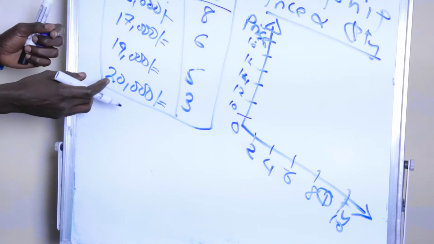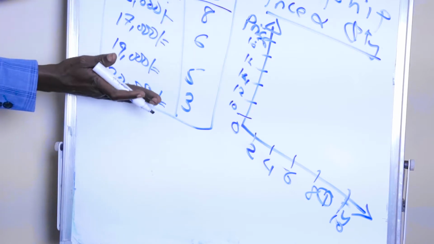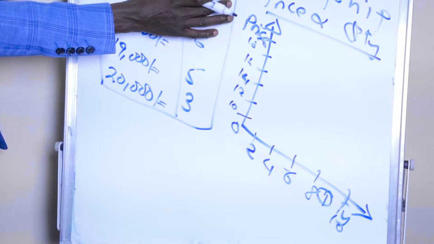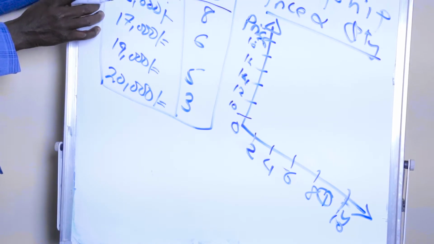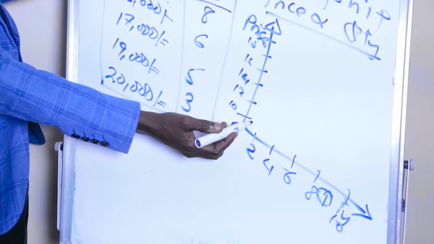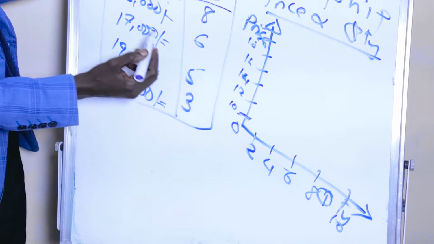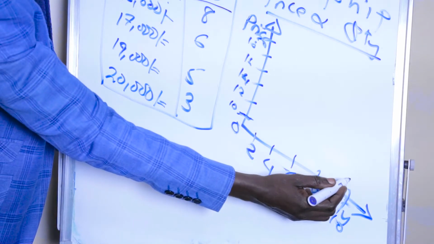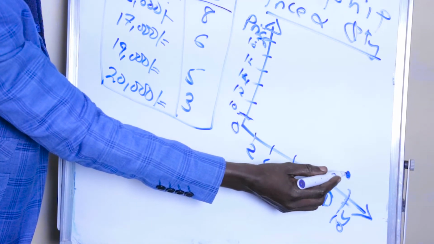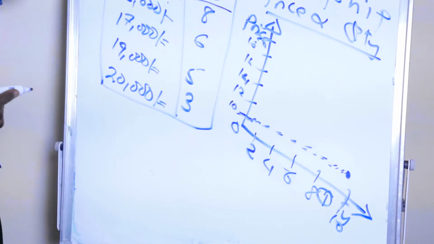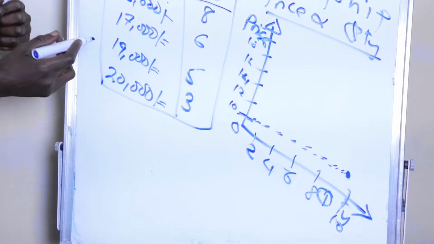So what do we do? Just look at the relationship. You present one number after the other. You just look at the relation between the quantities and the price. Okay. So for example, if the price is 10,000, in this case our 10,000 is here. If the price is 10,000, the quantity demanded in this case is 10. So 10,000 goes with 10. So 10 is here. If you have a ruler and if you have a graph, you can have a very clear diagram. But in this case, I'm just portraying the example. You can be able to follow accordingly.